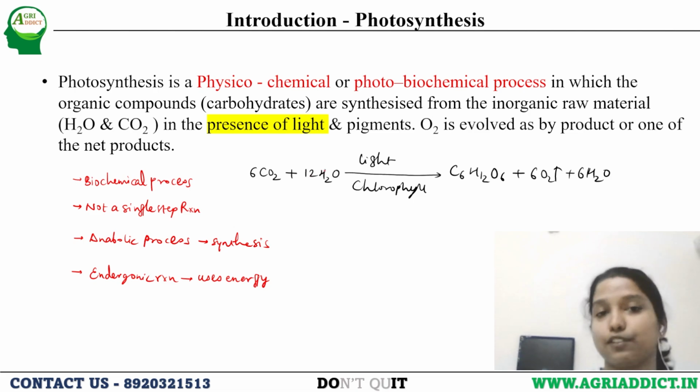So first, what is photosynthesis? Photosynthesis is a physicochemical or photobiochemical process. Why are we saying photo?